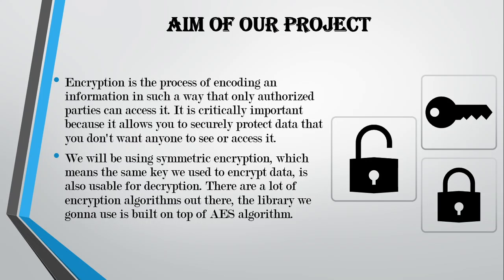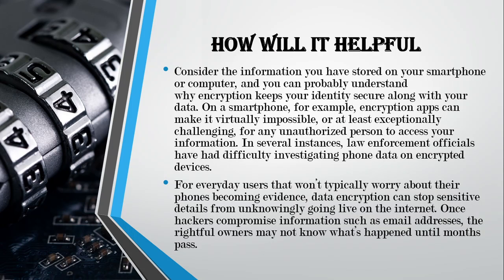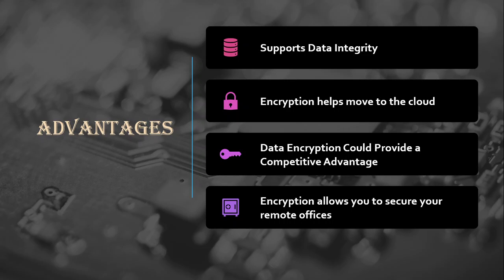So, encryption is the process of encoding information in such a way that only an authorized party can access it. We will be using symmetric encryption, which means the same key we use to encrypt data is also usable for decryption. How is it helpful? Encryption makes it virtually impossible, or at least exceptionally challenging, for any unauthorized person to access your information. Data encryption can stop sensitive details from unknowingly going live on the internet. If encryption is not used, hackers can access the personal data. Following are the advantages of encryption. Now I hand over to Devashish for telling us details about the same.